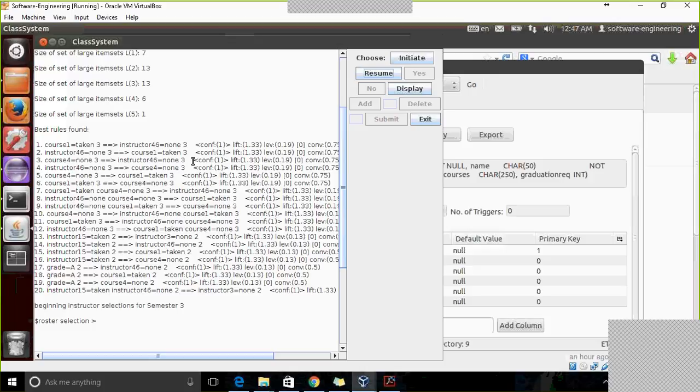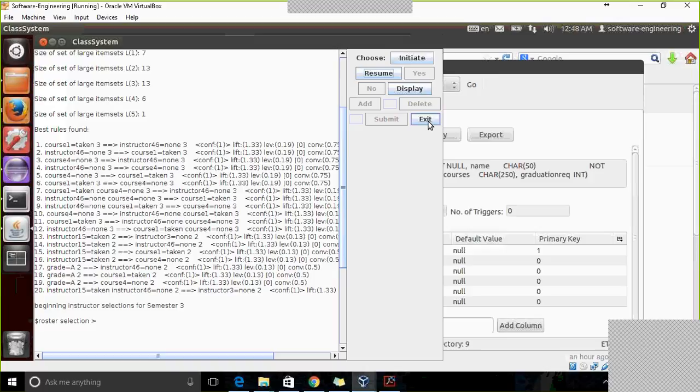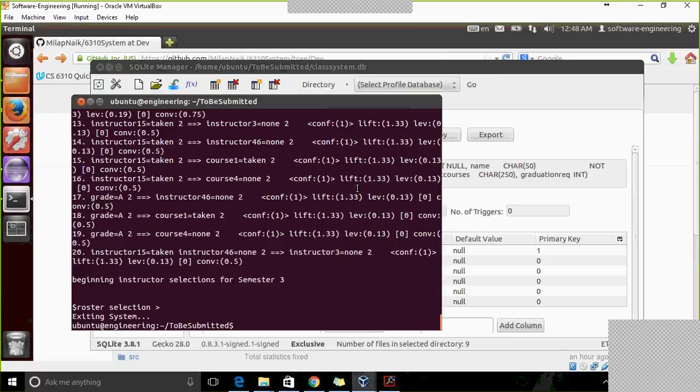The data persistence carries over all the data, and the cycle is now 3, and roster selection is created. At any point throughout the system, we can exit the program, and that will halt the program and it can be resumed at a later point.